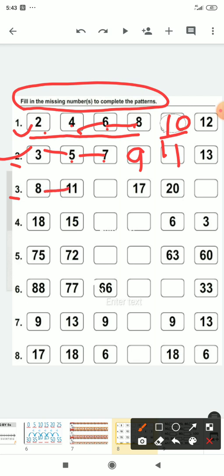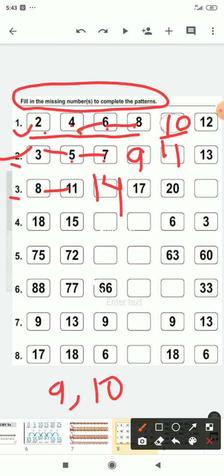8, 11. Now between 8 and 11, what comes? 9 and 10. It means two numbers are missing. So now whatever answer will be coming here, you have to miss two numbers. It means you have to jump to the third number. So after 11, what comes? 12, missed. 13, missed. What comes? Yes, 14. 14 is your answer.